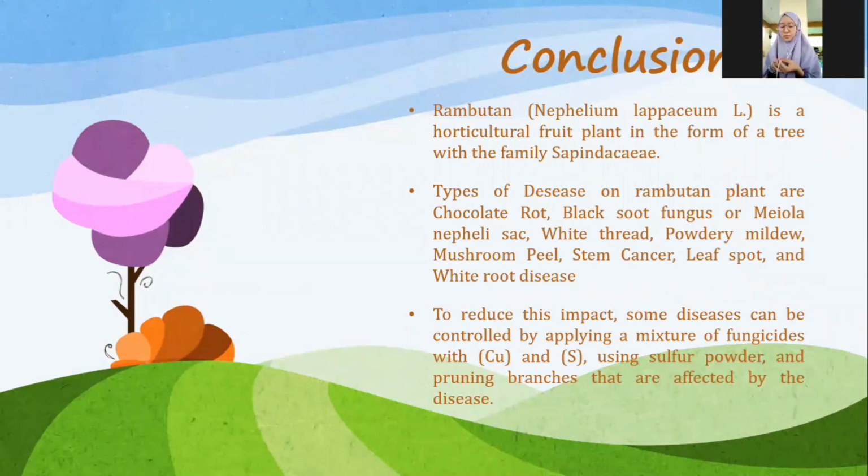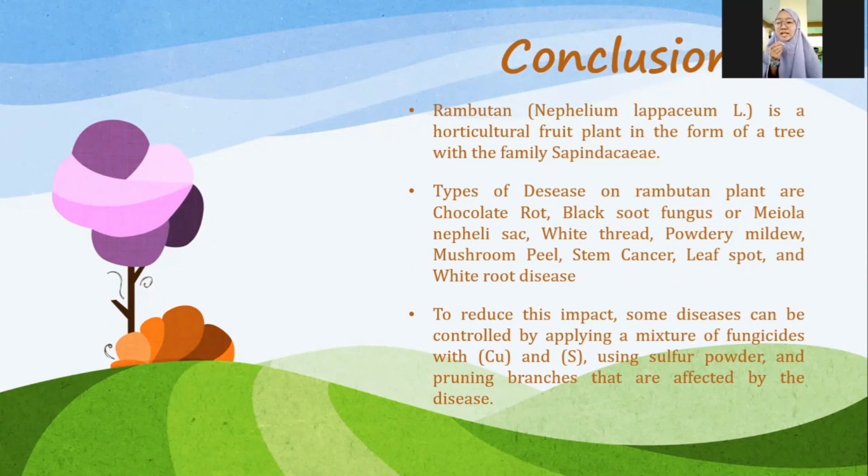Okay, so the conclusion: rambutan, or Nephelium lappaceum L., is a horticultural fruit plant in the form of a tree with the family Sapindaceae. Types of disease on this rambutan plant are chocolate rot, black soot fungus or Meliola nephelii, white threads, powdery mildew, mushroom peel, stem cancer, leaf spot, and white root disease.